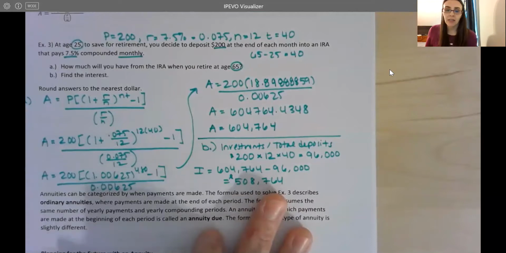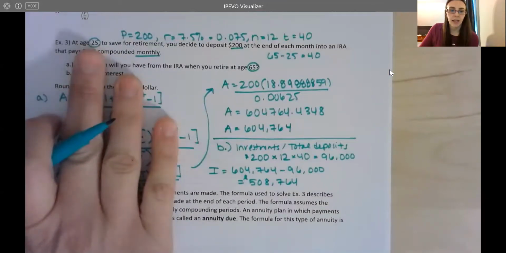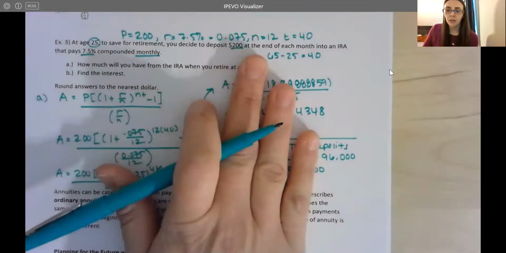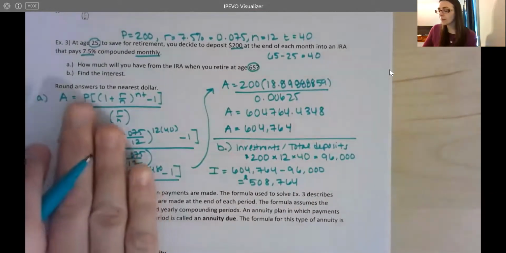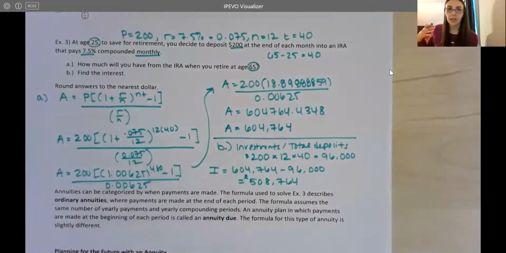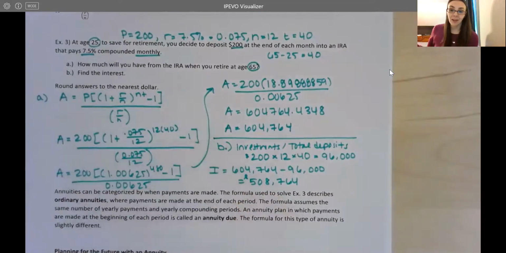If you haven't started yet, that's okay. It's never too late to start saving for retirement. But the youngest you can start, so here this person started at age 25, and they're only doing $200 a month. That's around $50 a week. It may seem like a lot, but it's not too bad when you think about how much interest you're earning, right? For $50 a week, you're going to end up with $500,000 in interest. So it really does add up.